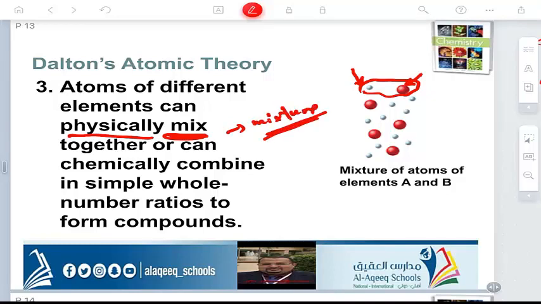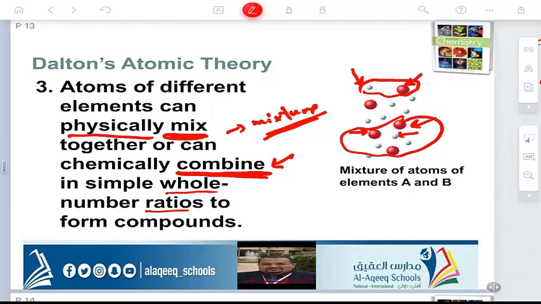We said that before. And you can combine them together, but don't say add, with a specific whole number ratio. At this moment you can do that to make something called a compound.